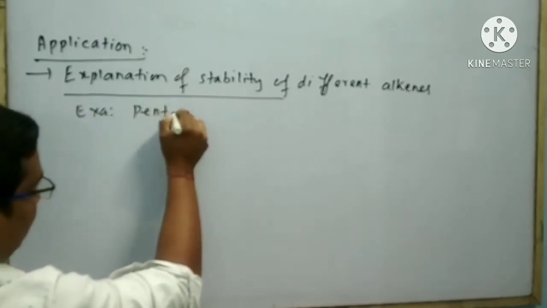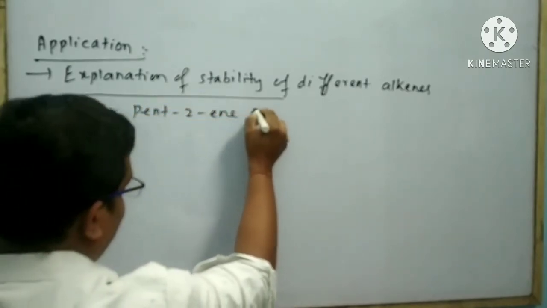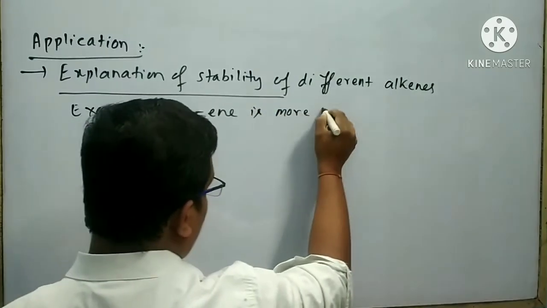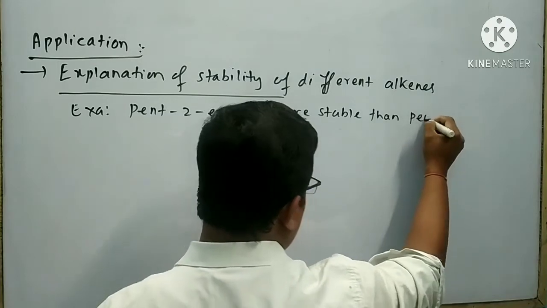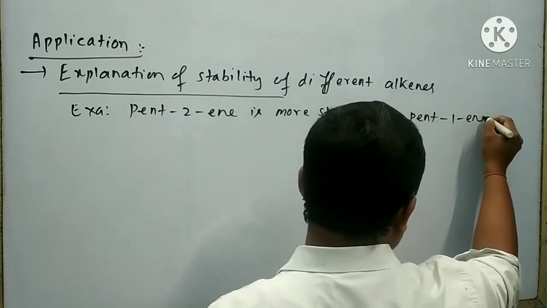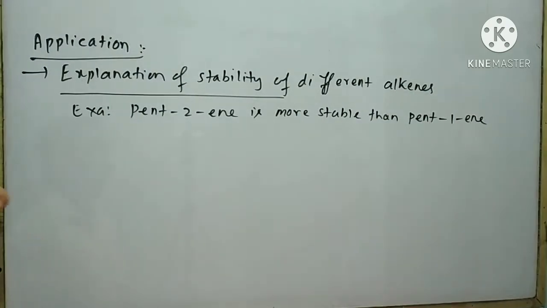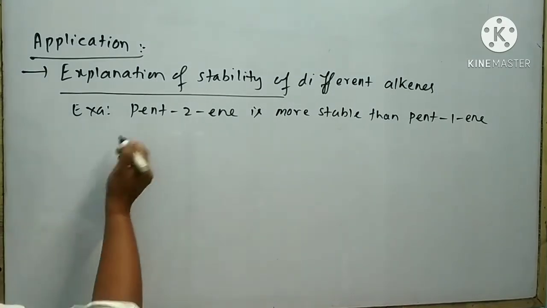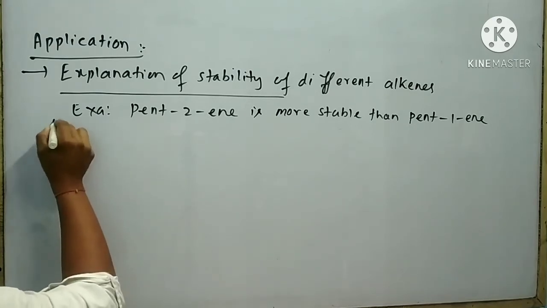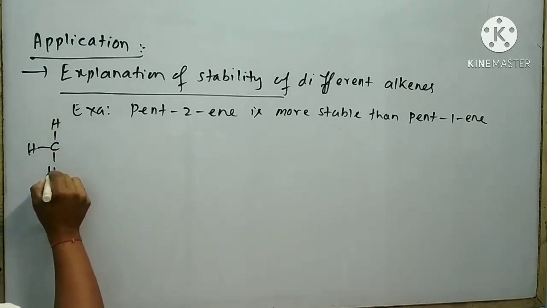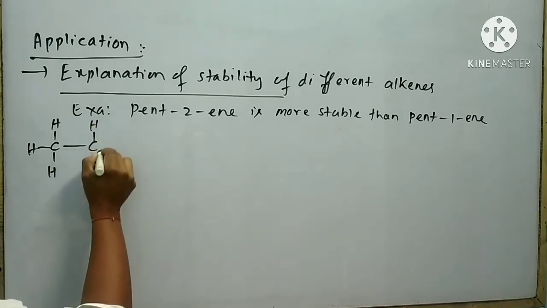Pent-2-ene is more stable than Pent-1-ene. This can be explained with the help of the hyperconjugation effect. The structure of Pent-2-ene is drawn like this.